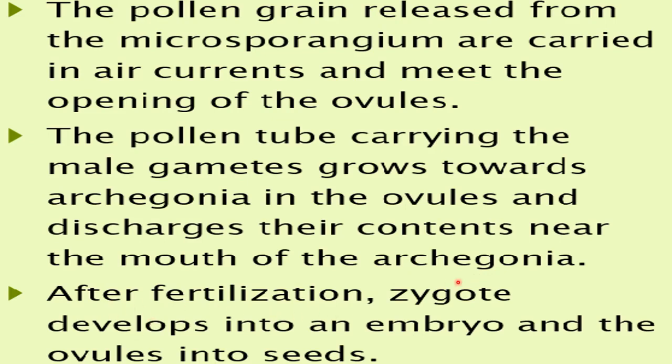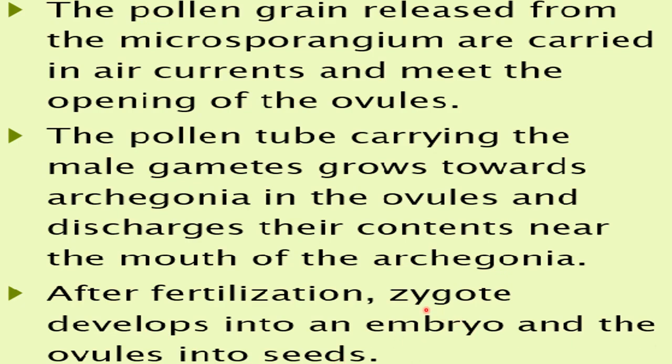After the gametes have reached the female sex organ, what will happen? Inside the archegonia, the female gamete is also present, right? So fertilization will occur, and after fertilization a zygote is formed, and then this zygote develops to form the embryo and the ovules into seeds.